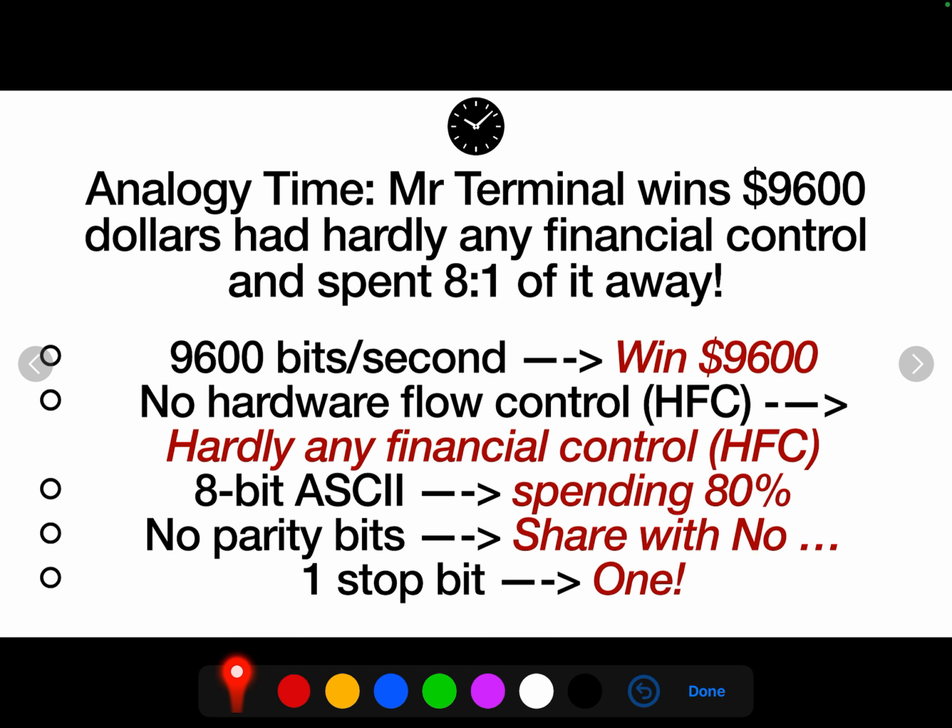So what does that story mean in terms of the default terminal emulator settings? Winning $9,600 represents 9600 bits per second.